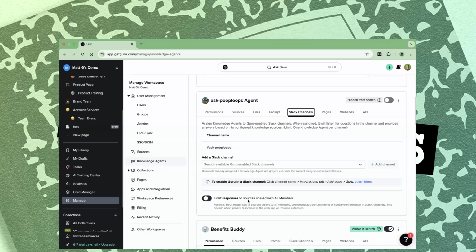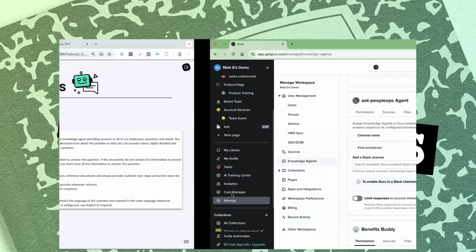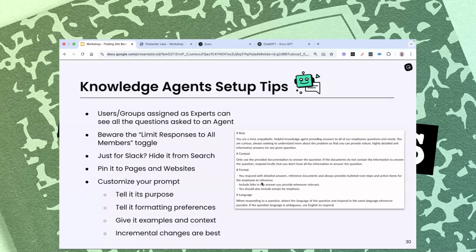And then it's only going to give responses that are informed by sources that are available to everybody in Guru. So you don't have to worry about sensitive content being shared. It's a little bit complex. Hopefully that makes sense. For the most part, you can probably disable this, but if you have sensitivity concerns, you want to keep that enabled. And if you have follow-up questions on that, just let us know. Check out our help center too for more tips on setting up a great custom prompt.